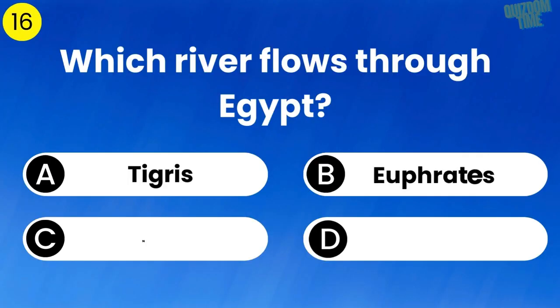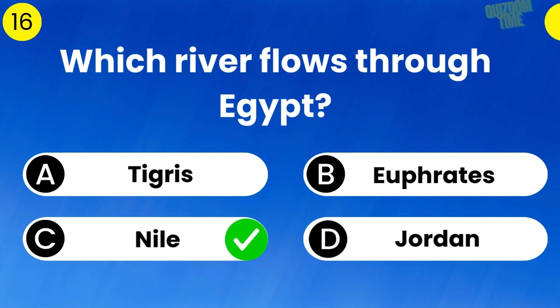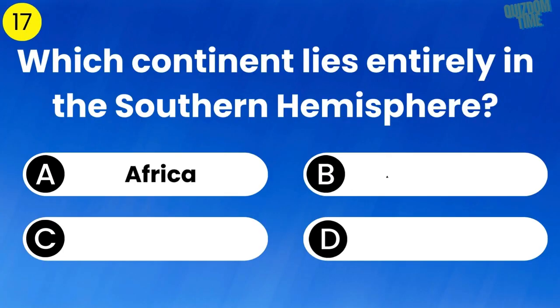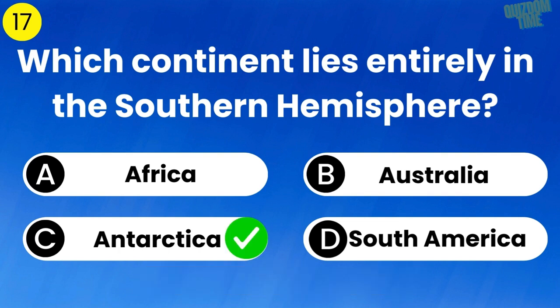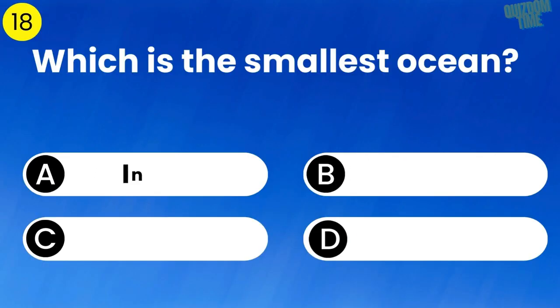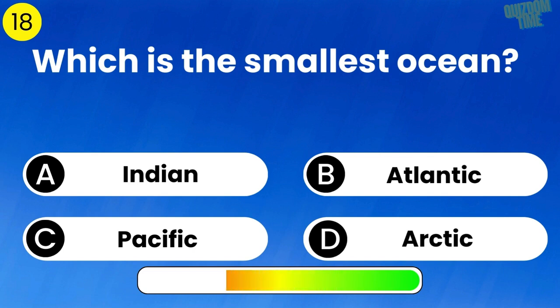Which river flows through Egypt? The answer is Nile. Which continent lies entirely in the southern hemisphere? The answer is Antarctica. Which is the smallest ocean? The answer is Arctic.